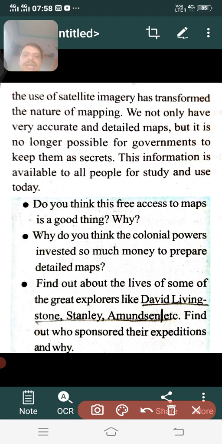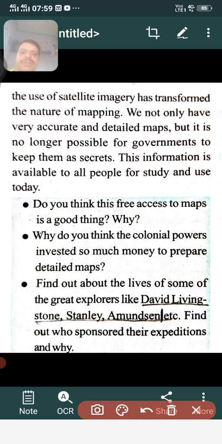Okay. Next, why do you think the colonial powers invested so much money to prepare detailed maps? Why do you think colonial nations like the British and other countries invested a lot of money in preparing detailed maps?